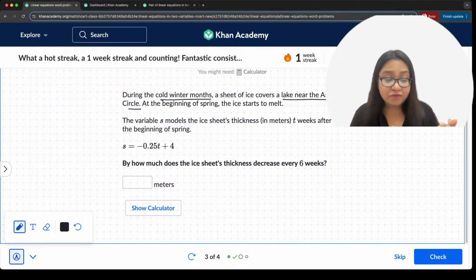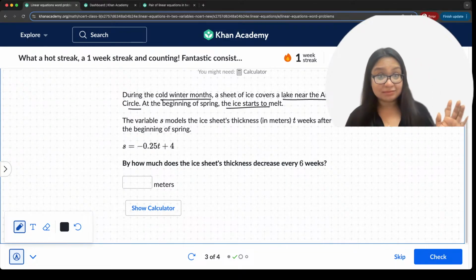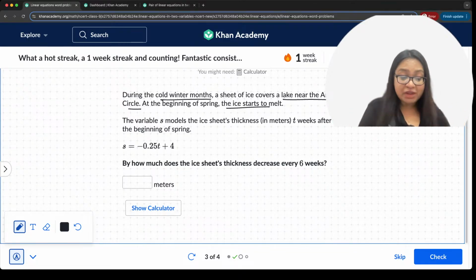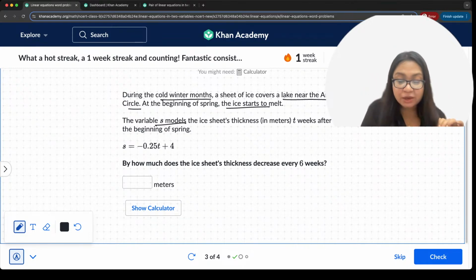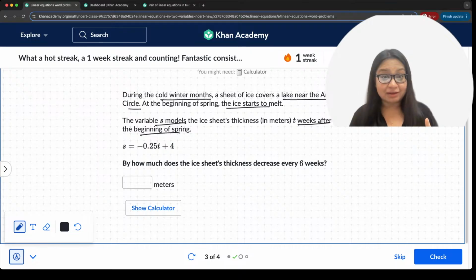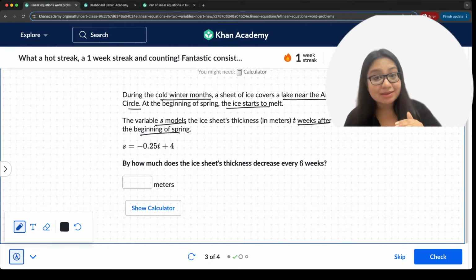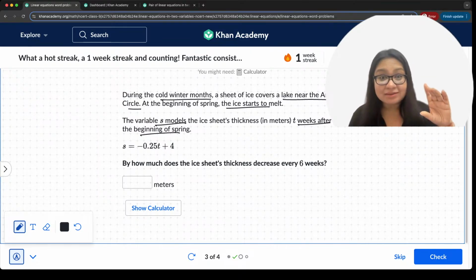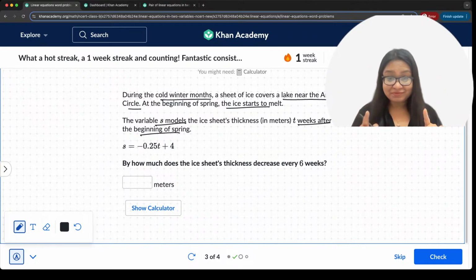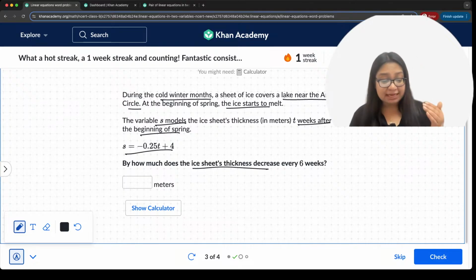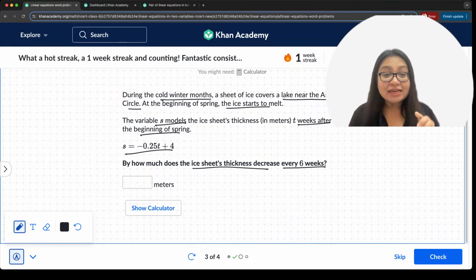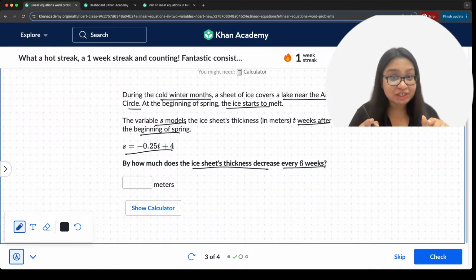At the beginning of the spring, the ice starts to melt. So, the variable S models the ice sheet's thickness in meters T weeks after the beginning of the spring. All right. So, T is in weeks, and each week the ice is going to melt. So, T reduces. Right? S is given like this: by how much does the ice sheet's thickness decrease every 6 weeks? We're talking about reduction in ice sheet thickness every 6 weeks.